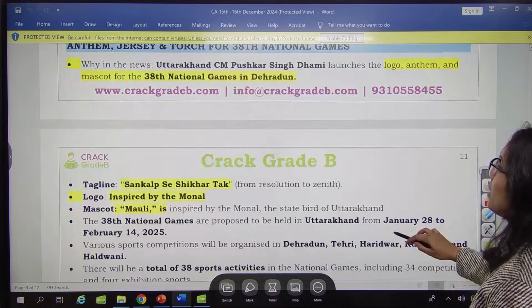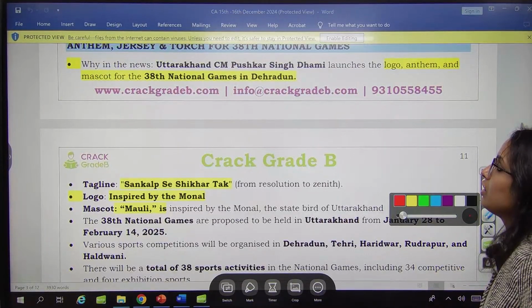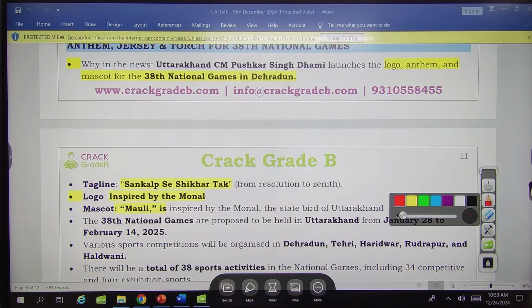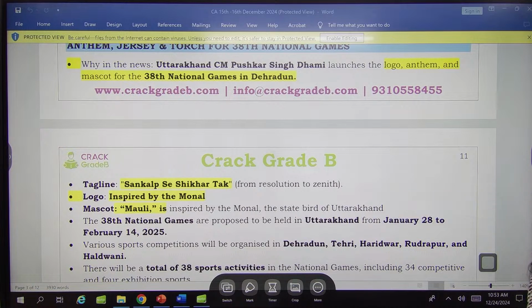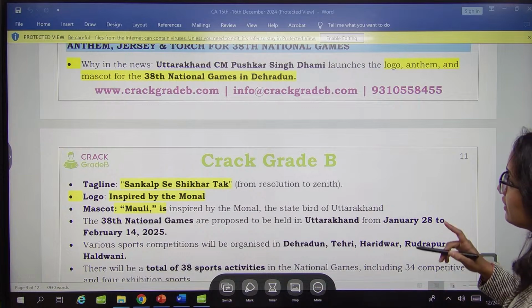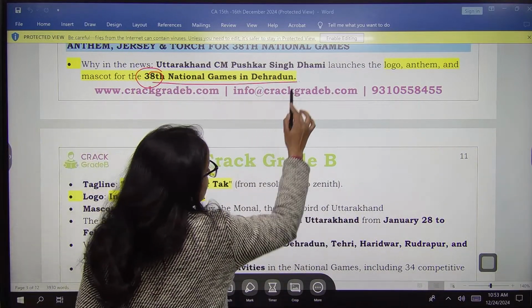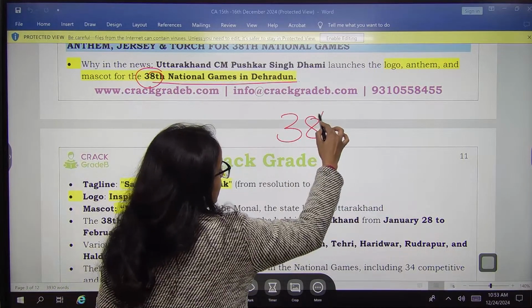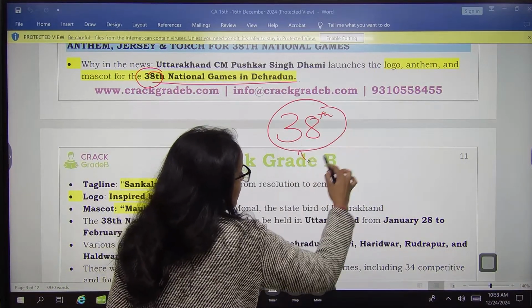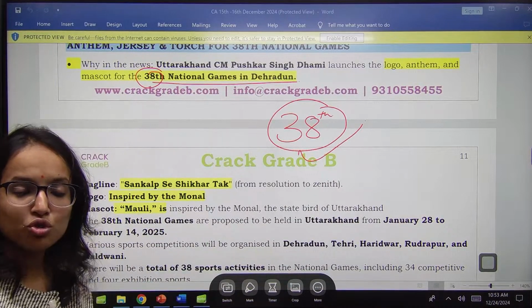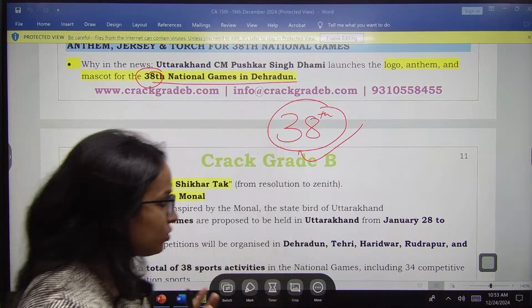In sports, Uttarakhand Chief Minister Pushkar Singh Dhami has launched the logo, anthem and mascot for the 38th National Games in Dehradun. Remember this edition, 38th. The 38th National Games are to be held in Dehradun, Uttarakhand.